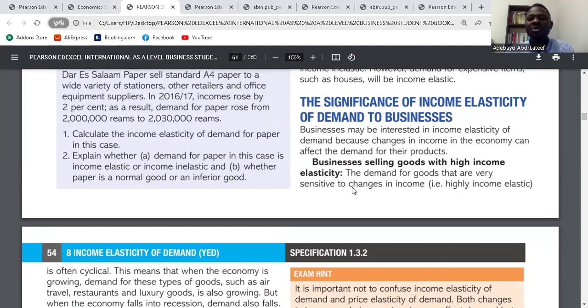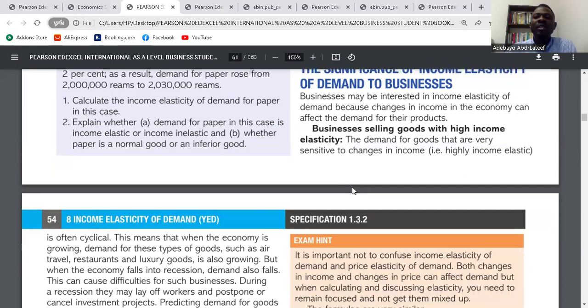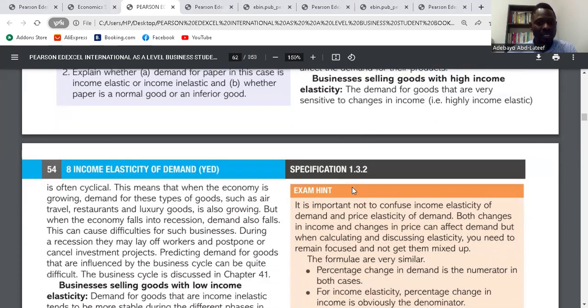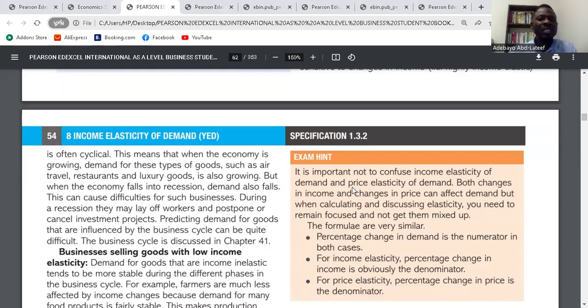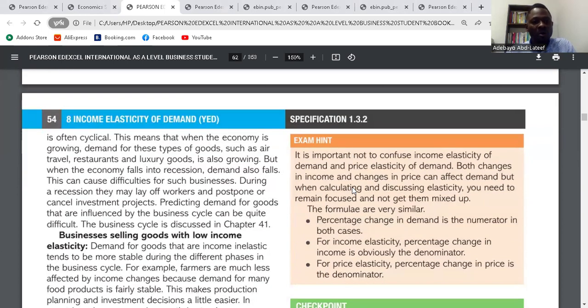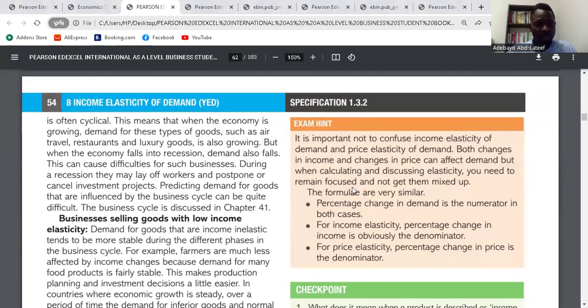One, businesses selling goods with high income elasticity. The demand for goods that are very sensitive to changes in income, that are highly income elastic, is often cyclical. When the economy is growing, demand for this type of goods, such as air travel, restaurants, and luxury goods, is also growing. But when income falls in a recession, demand also falls. This can cause difficulties for such businesses. During a recession, they may lay off workers and postpone or cancel investment projects. Predicting demand for goods that are influenced by the business cycle can be quite difficult.